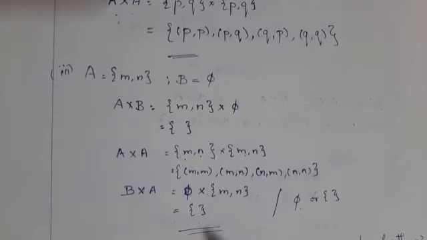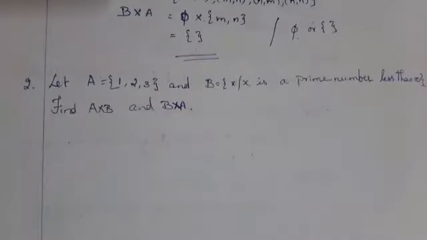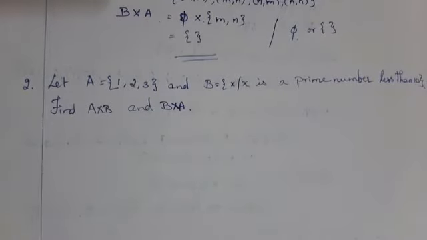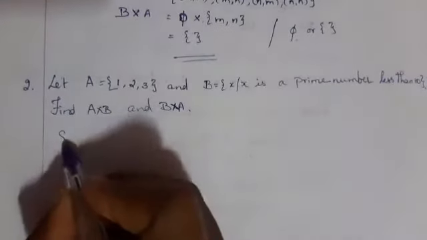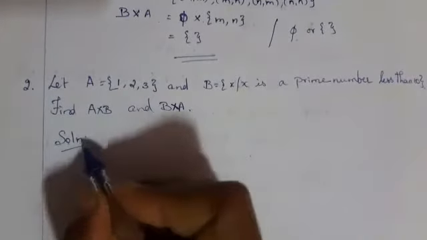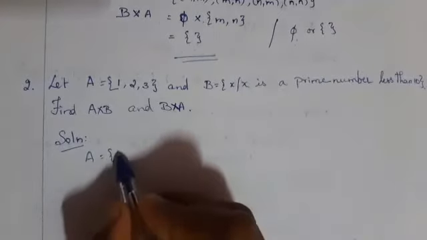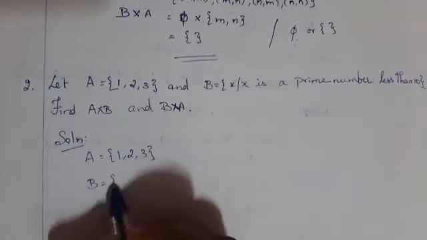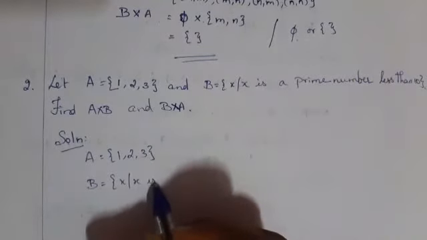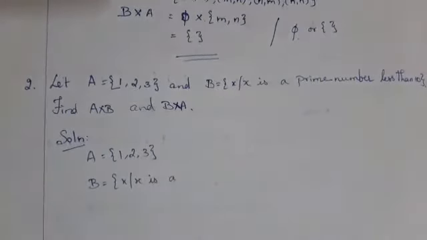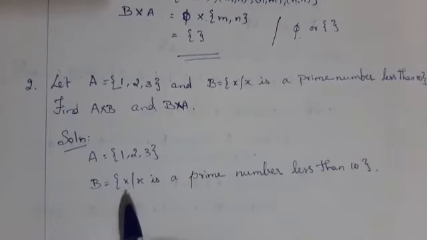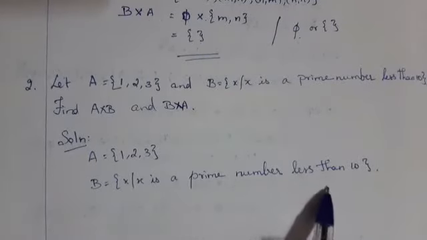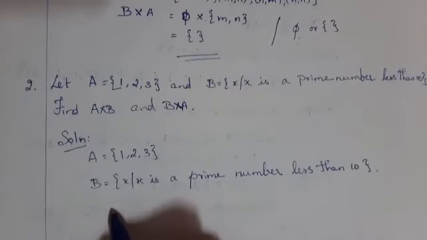Now see the second question. Let capital A is equal to {1, 2, 3} and capital B is equal to {x such that x is a prime number less than 10}. First write the sets. That is, capital A is equal to {1, 2, 3}. Capital B is equal to {x such that x is a prime number less than 10}. Now this is in set builder form.